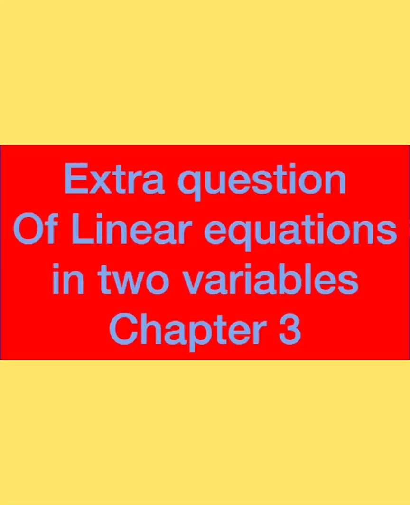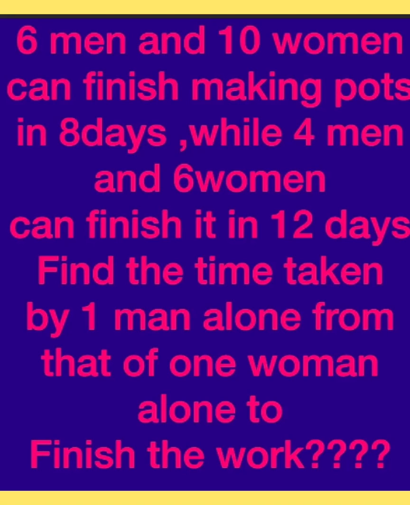Hello children, today I will solve one problem of linear equations in two variables asked by one of my students. The problem is: 6 men and 10 women can finish making pots in 8 days, while 4 men and 6 women can finish it in 12 days. Find the time taken by one man alone and by one woman alone to finish the work.